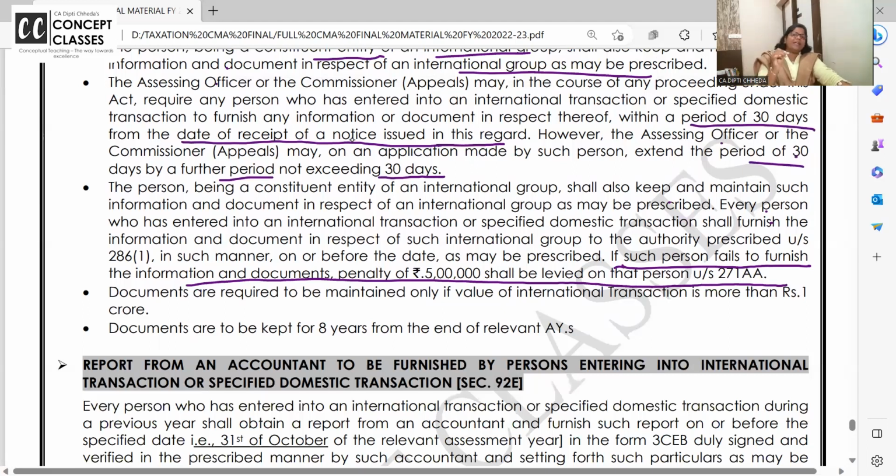If you read it again, if you're clear with the concept of primary adjustment, secondary adjustment, and then if you read it again, you will be able to solve the question. अगर D for document time पे नहीं दिए 30 days के अंदर, then there is a penalty of 5 lakh rupees. Okay. Documents are required to be maintained only if the value of the transaction exceeds 1 crore, where primary adjustment exceeds 1 crore, and documents are to be kept for 8 years.